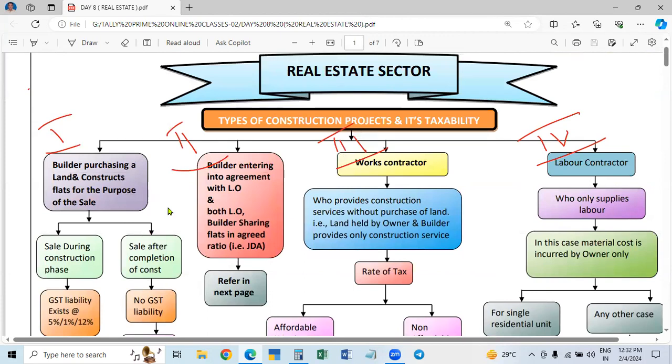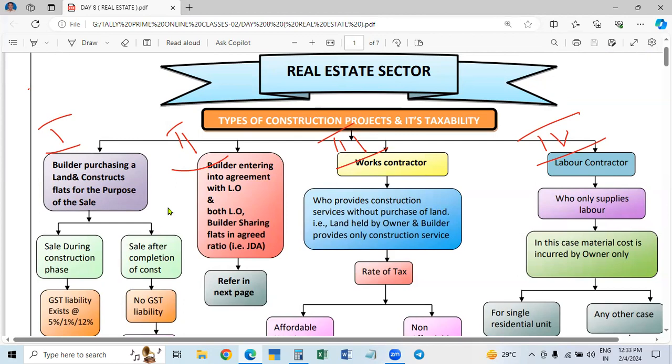He will purchase material and pay for the labor charges and all the other expenses. Services and materials are called inputs: cement, steel, bricks, everything. That is called the material. Input services means carpenter, mason, plumber, electrician; all these are giving services.